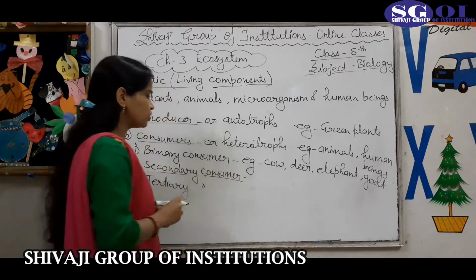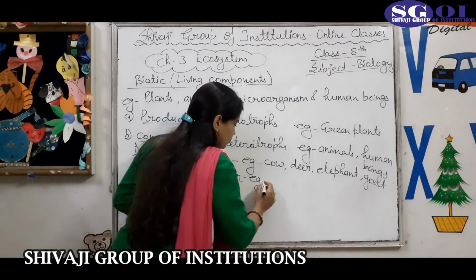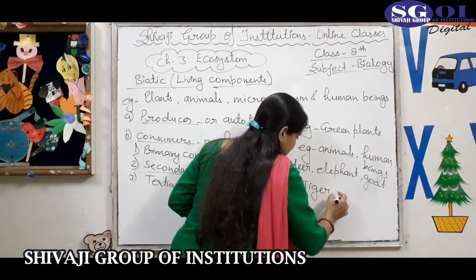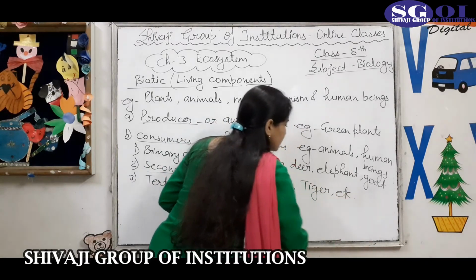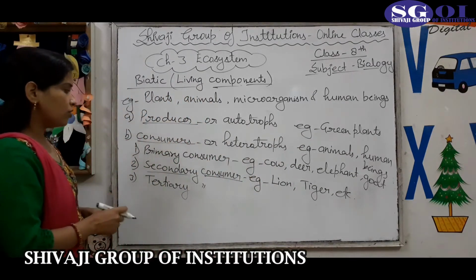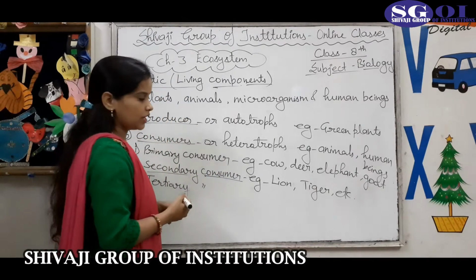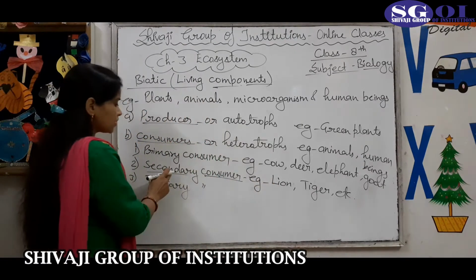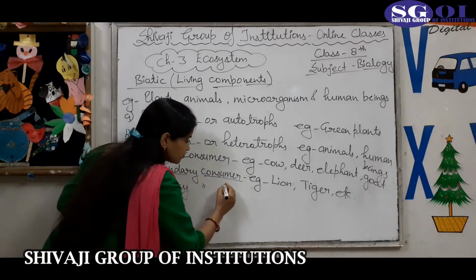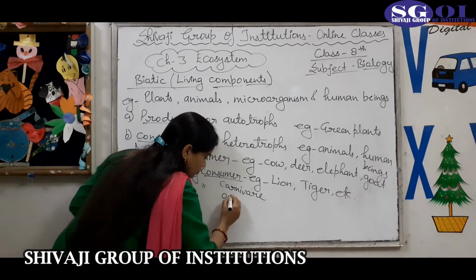Those who eat primary consumers, what are they called? Secondary consumers. They are called secondary consumers. For example, lion, tiger, etc. These are the secondary consumers because they eat the primary consumers. So they are called secondary consumers, and we also say carnivores. They are also called carnivores. Actually, the secondary consumers are also of two types. First is carnivore and second is omnivore.